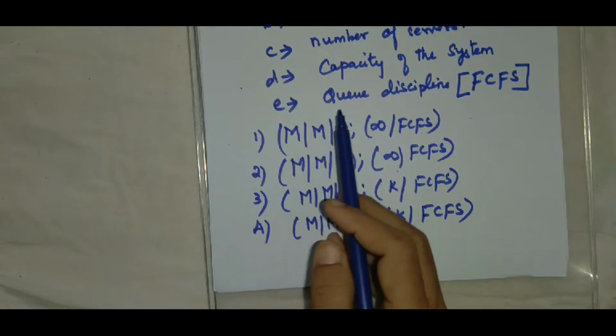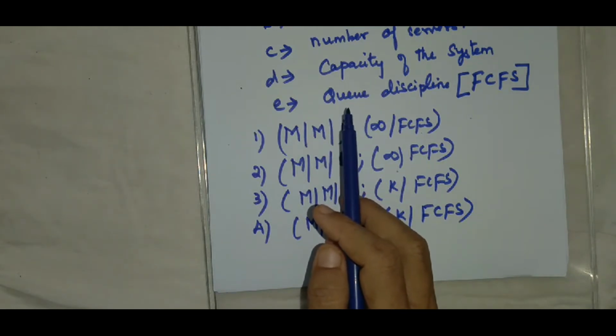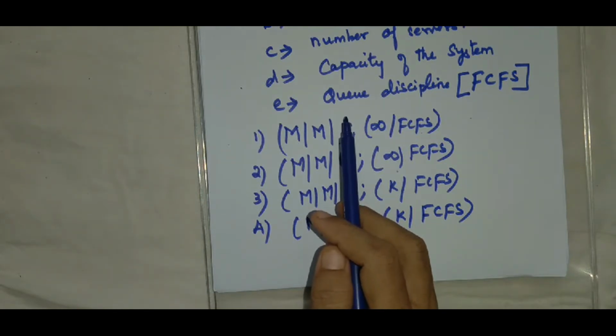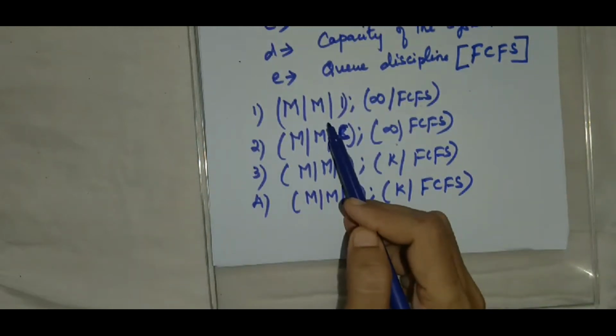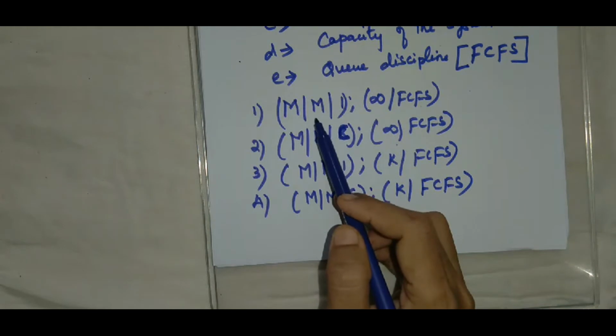Similarly, the probability distribution of the service is exponentially distributed. If the arrival follows Poisson process, then the inter-arrival time, or otherwise the service time, follows exponential distribution, and that exponential distribution is also Markovian.